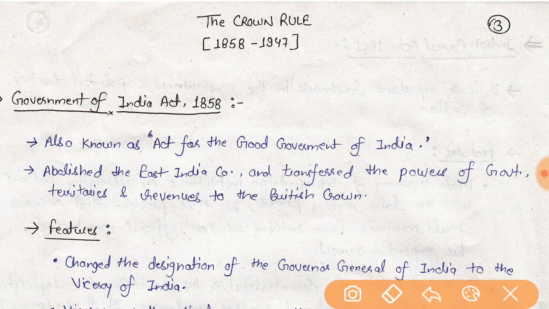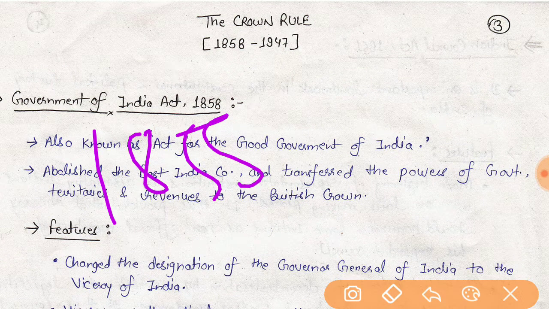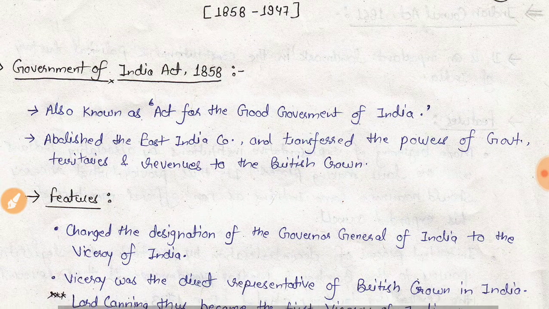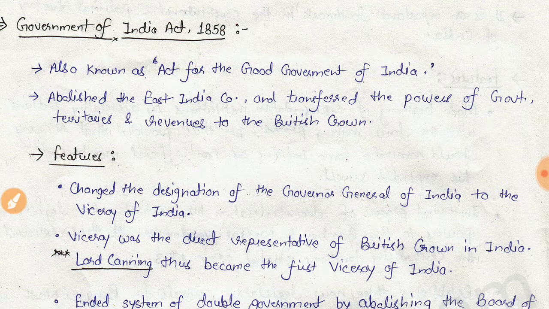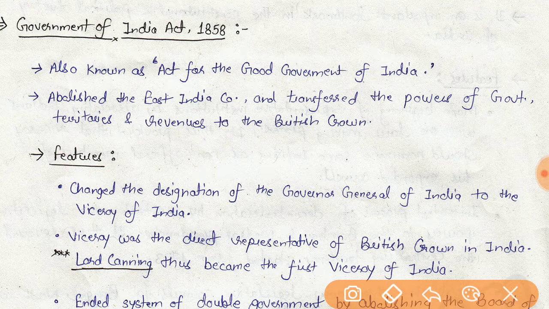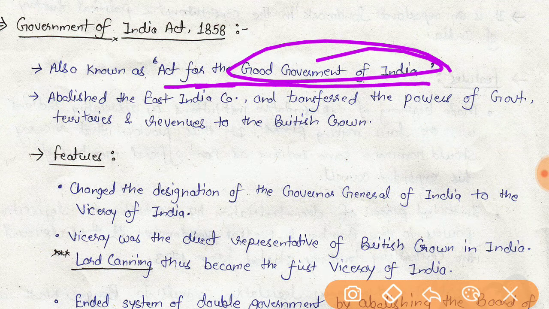So now from 1858 the crown rule started, as by the different acts the company's rule ended. The first act of crown rule is the Government of India Act 1858, and this act is also known as the Act for the Good Government of India.